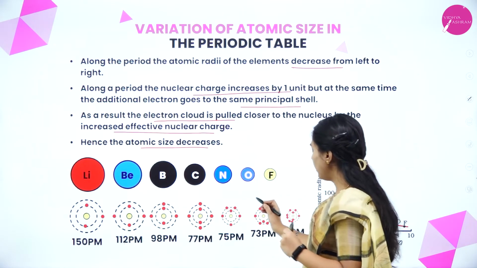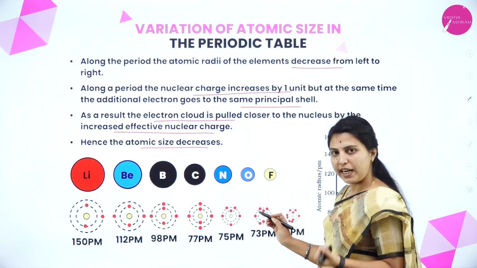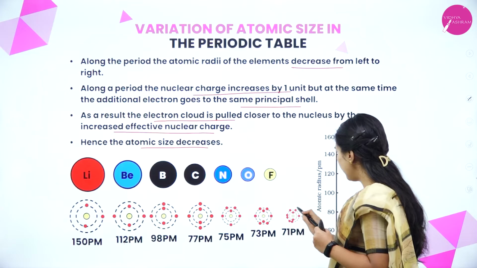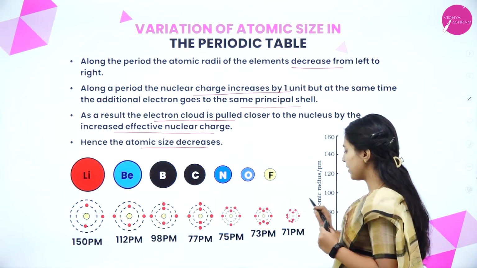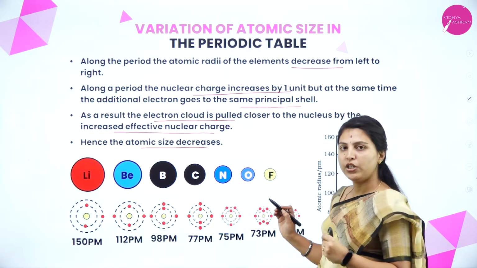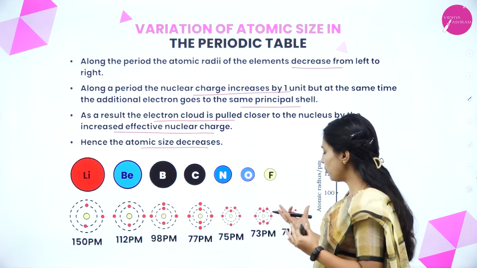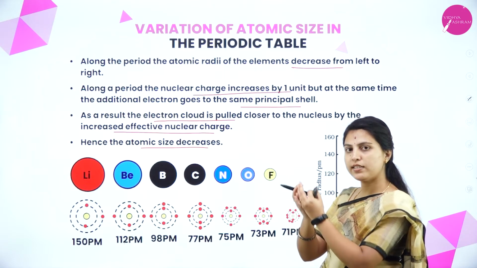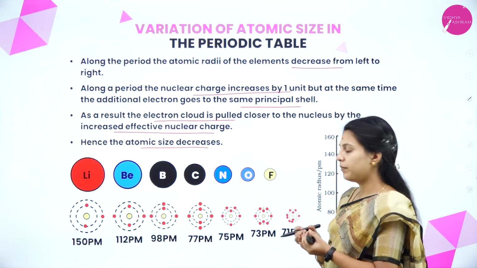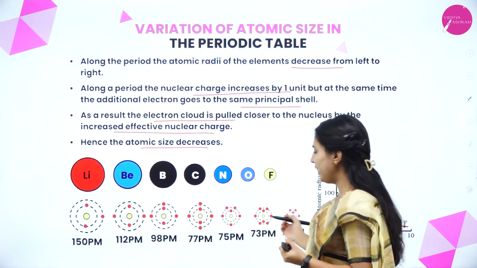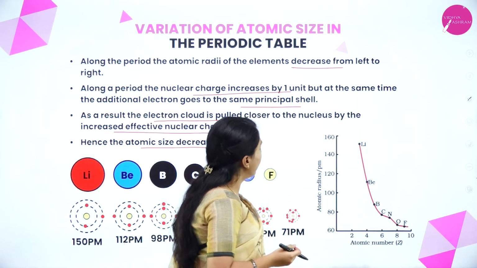See here, keep on adding up the electrons to the same shell and the size keeps reducing. At the end, see how many electrons are present in the outermost shell. Only electrons are being added, that's why the protons of the nucleus tend to pull towards it. The size will be decreased. From 150 to 71 picometer, it has been reduced.